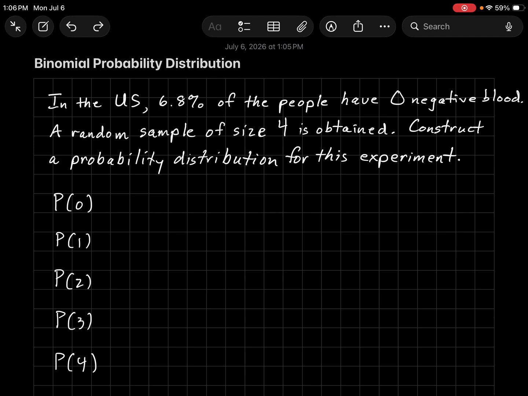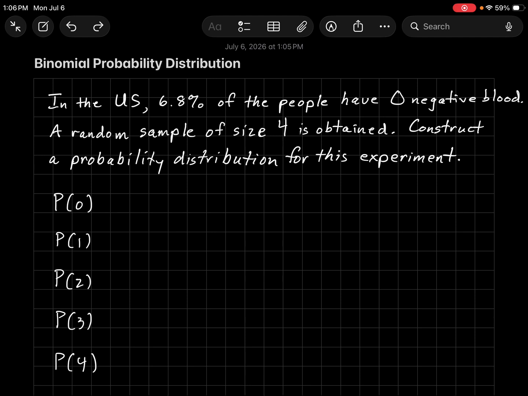We want to find the probability that 0 people out of 4 have O negative blood, that 1 out of 4 has it, the probability of 2 and 3 and 4 people out of 4 have O negative blood. And we're going to find all of these different probabilities. These are the only possibilities that we could determine out of 4 people.